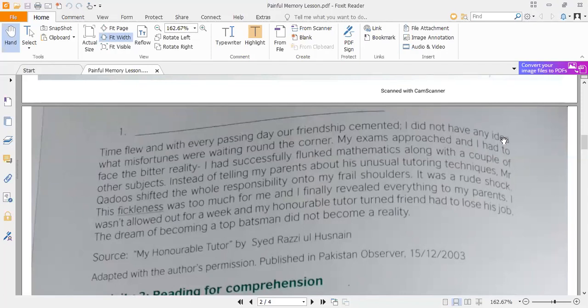Now, the student is telling that in that condition, when the parents asked the tutor why the student failed in mathematics and in other subjects as well, the teacher, Mr. Kudus, put all of the responsibility on the shoulders of the student, and said that it was his fault that he didn't give proper time and concentration to the subjects.